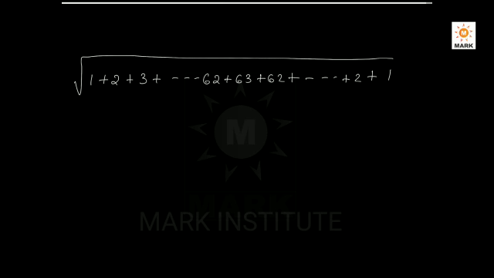We know the technique. So what should be the answer? 63 will be the answer. The options are: 62, 63, 2, cannot be determined. We can determine it. We know the series, we know how that trick works. So the answer will be 63. Option B would be the answer.